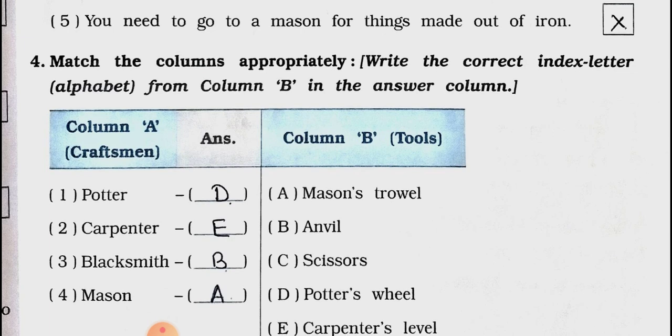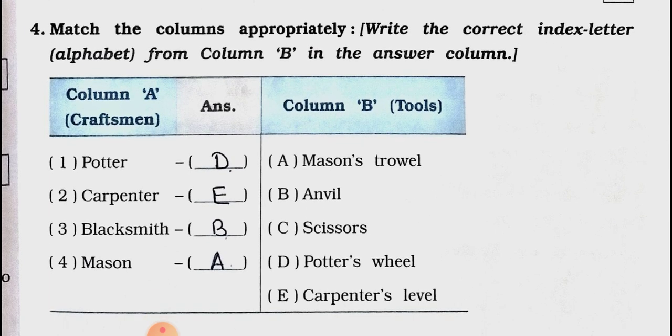First of all, we will see column A. It's craftsmen. Number 1, potter. 2, carpenter. 3, blacksmith. And 4, mason. Column B. It's tools. A, mason's trowel. B, anvil. C, scissors. D, potter's wheel.